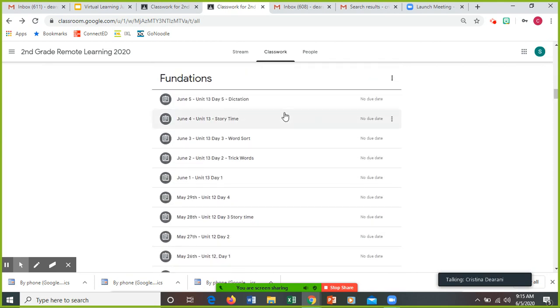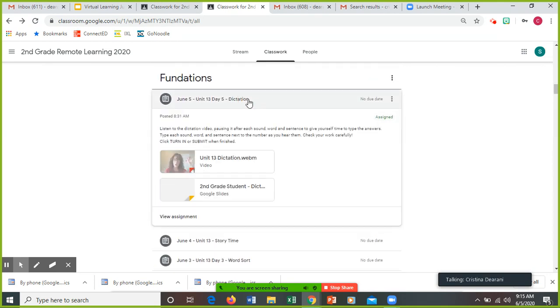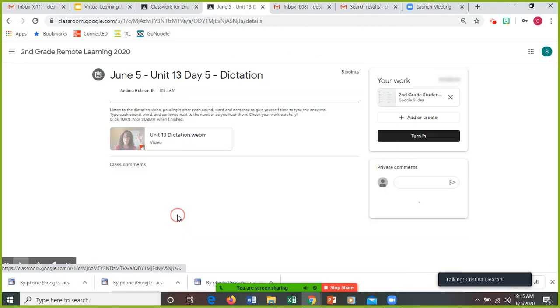Then foundations. Today is your dictation. So you're going to listen to the video. You can pause it after each sound, after each word, after each sentence, so that you could give yourself some time to type it, or if you want to write it, if that's easier for you. Just check your work. And if you're using the Google Slide paper, once again, you can just press that turn in button right there if you're using this paper.